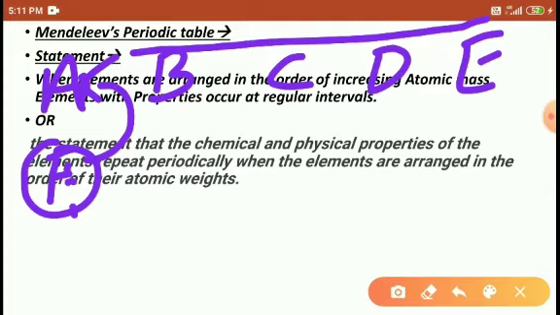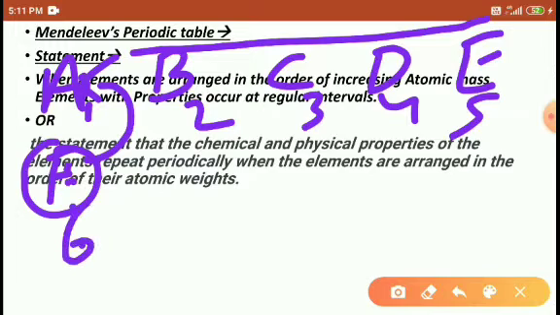Right. So I am arranging the elements on the basis of atomic mass like this: 1, 2, 3, 4, 5, 6. It means the sixth element, F, and the first element, A, both repeat similar chemical properties. Again G, the atomic mass is 7.